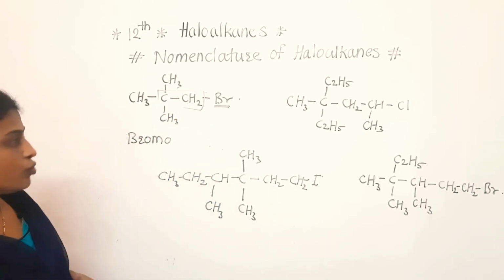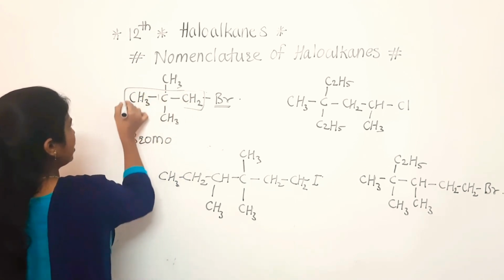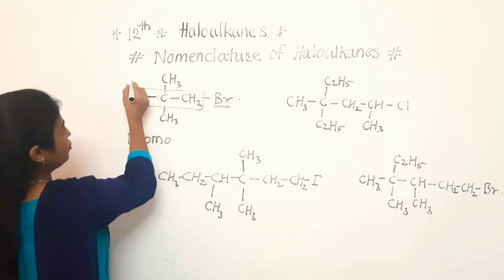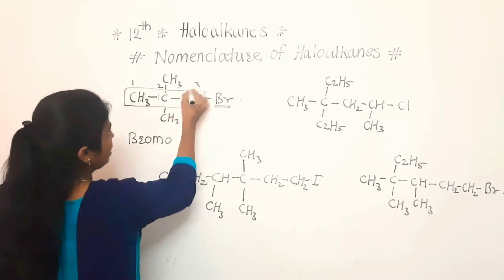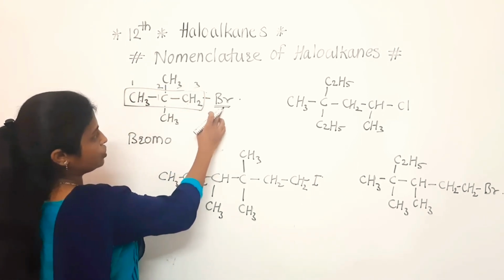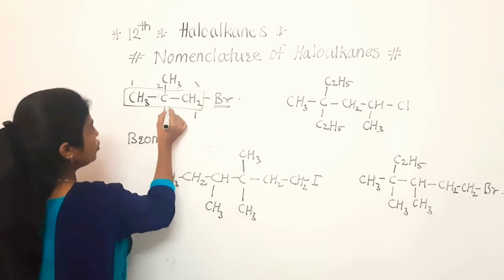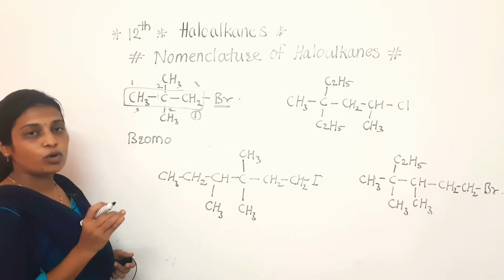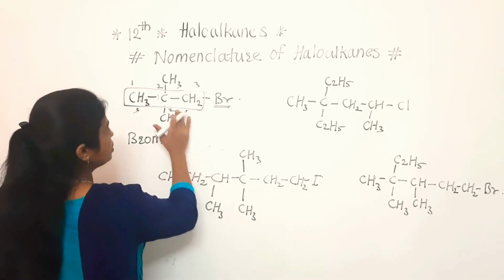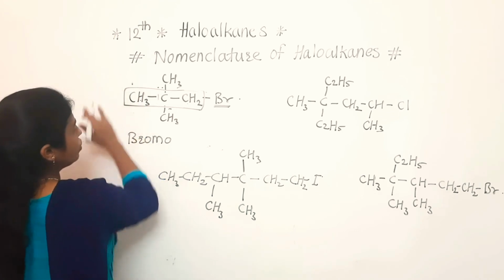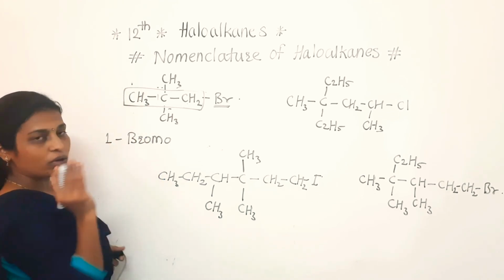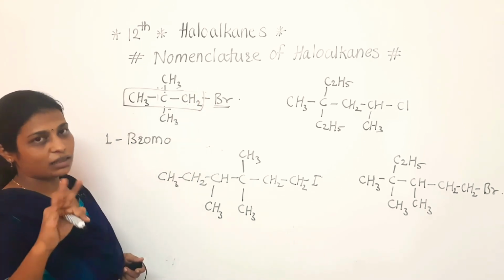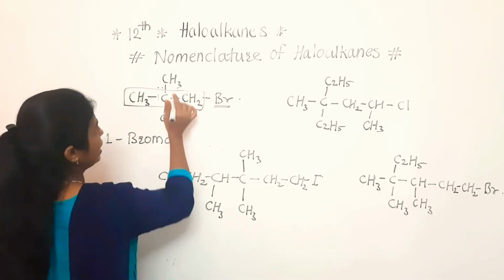Okay. Now see, we will discuss the straight chain. When we start the numbering from left to right, the bromine is coming at the third position. If we start from right to left, at that time it is coming at the first position. So which is the lower one? That is the first one. So its name will start from 1, so 1-bromo. Clear, first point? After that, how many carbon atoms are there in total? 3 are there, which means it will end with propane.